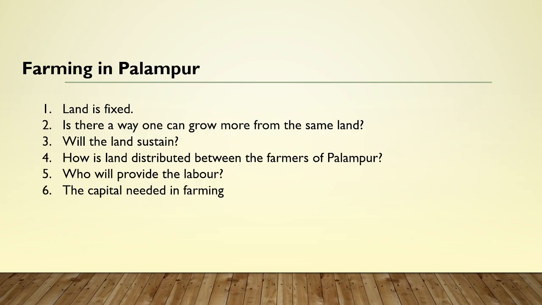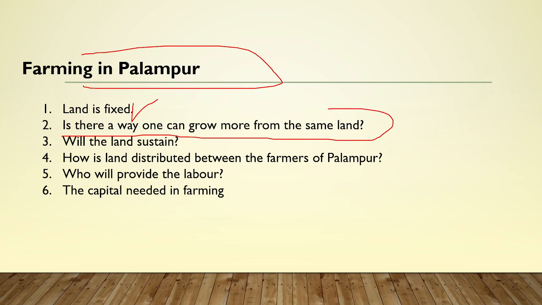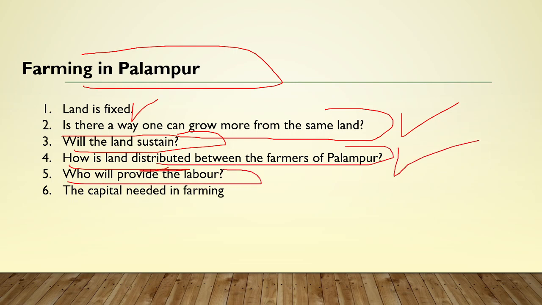There are other things as well. For example, the farming and the labor in Palampur is being talked about in this particular chapter. It basically says that the land is fixed, and further the land cannot be mobile as well, right? So is there any way one can grow more from the same land? It also talks about whether the land will sustain. It also answers the question of how land is distributed between the farmers of Palampur, and who will provide the labor. So the capital needed in farming is also talked about in this particular chapter, but